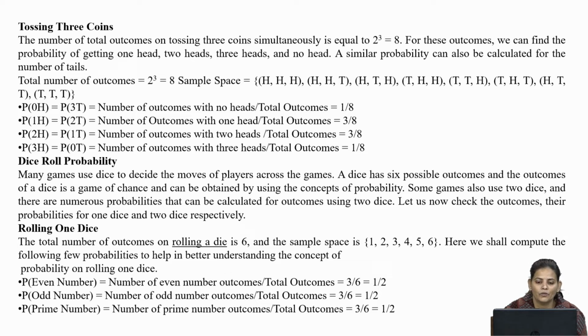And probability of getting a prime number: you know which are the prime numbers here, 2, 3 and 5, because 1 is not a prime number, right? And we have 3 prime numbers 2, 3 and 5. I hope you know what a prime number is. A prime number is a number which can be divided either by itself or by 1 only, right.